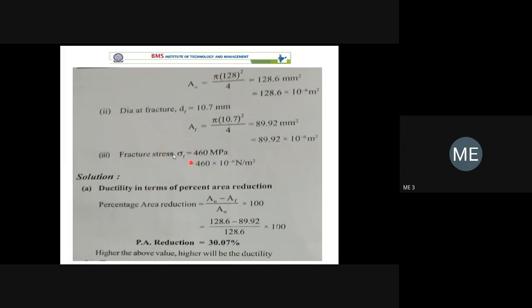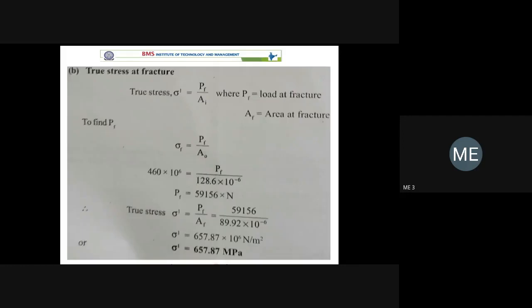Let's say fracture strength is 460 megapascal that you are expressing in terms of Newton per mm square. The percentage area reduction is given. We can find out that will be 100. The percentage reduction is 30.07. That's one part. Now you require true stress at fracture.